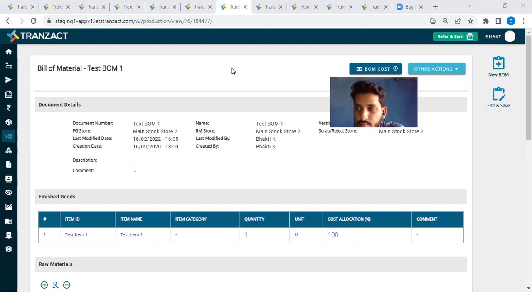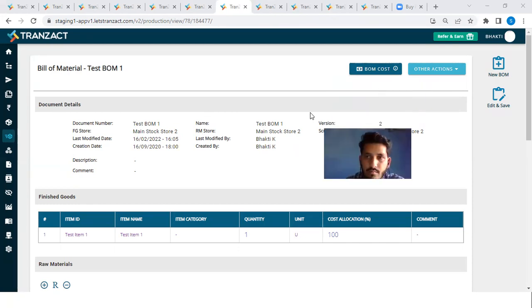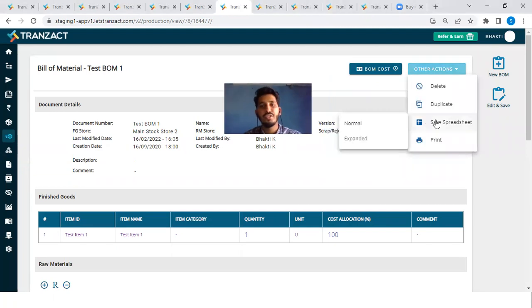Can other charge part not be printed if I don't enter it? So आपके पास जब BOM प्रिंट करते हैं तो ये कंडेंस फॉर्म भी होता है. So let's say if you want to download this BOM in Excel, for that we have two options: one is normal and expanded. But for printing of the bill of material, currently we have everything in one place, right? So we'll take it as feedback, yeah, definitely. I will just note it down.